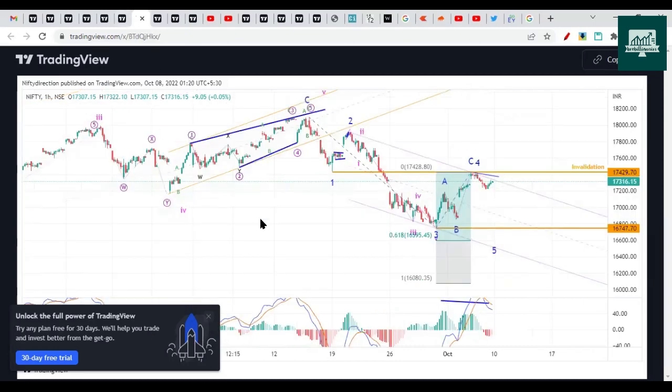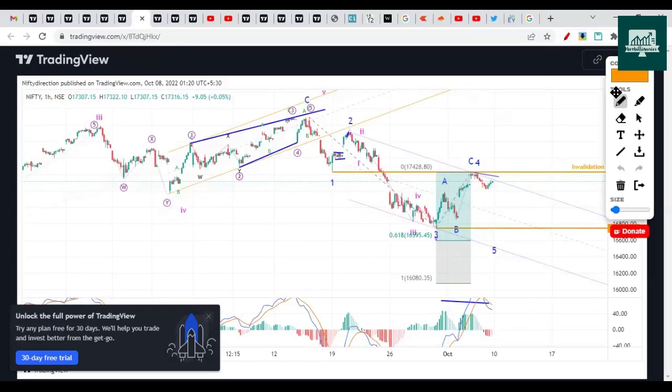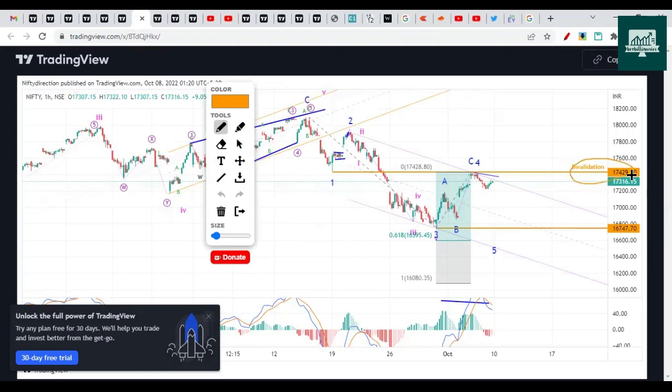Another way we discussed is that Nifty is still within this range and a break of either side. If this is broken, then it can be A, B, and C waves going on the downside like this, or if it breaks this, then it can be a 5-wave correction, 1, 2, 3, 4, and 5. This will be more dangerous because after 5-wave completion, somewhere near 16,600, it will give a bounce back for 1 or 2 months, and then a sharp downside is possible. So this is more dangerous if we break 16,747.